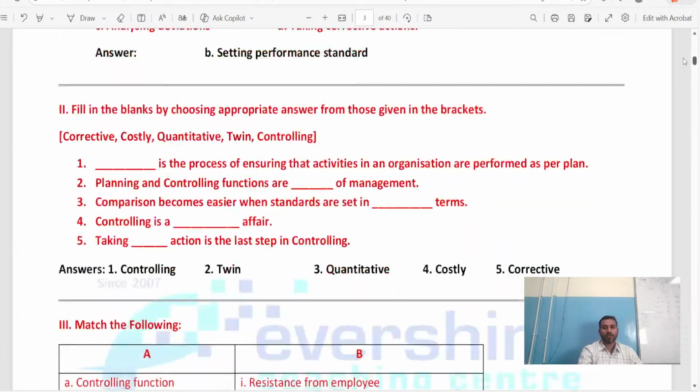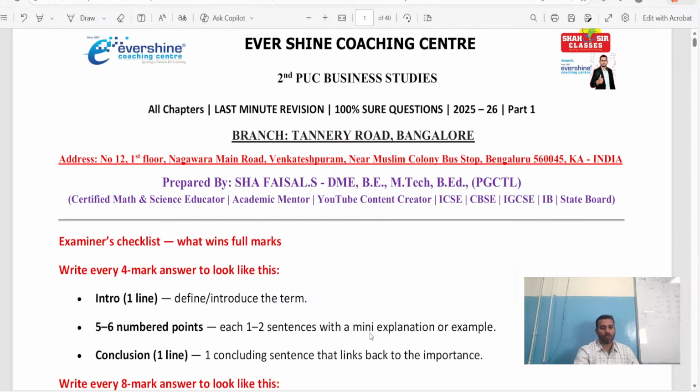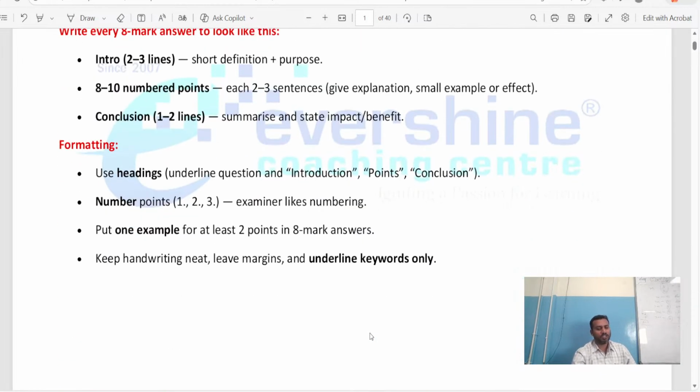So like this, we have covered the entire syllabus. And also, very shortly, I'll be coming back with the same kind of notes for the other chapters with respect to business studies. And shortly, we'll start with economics for commerce students. And also for science, we'll start with mathematics first, and then we go for physics. Okay, so I hope the concepts are clear for you guys, isn't it?